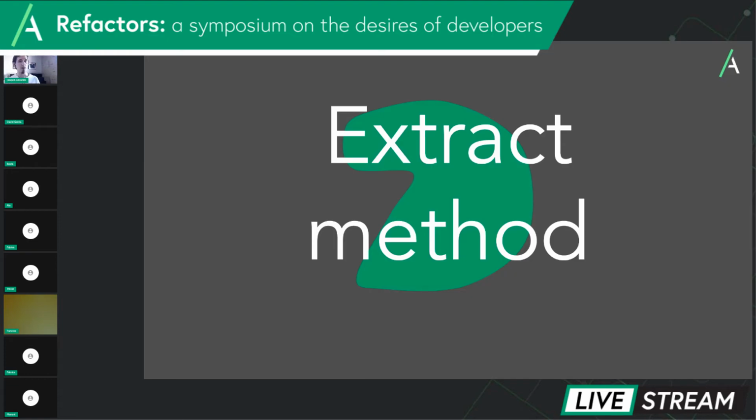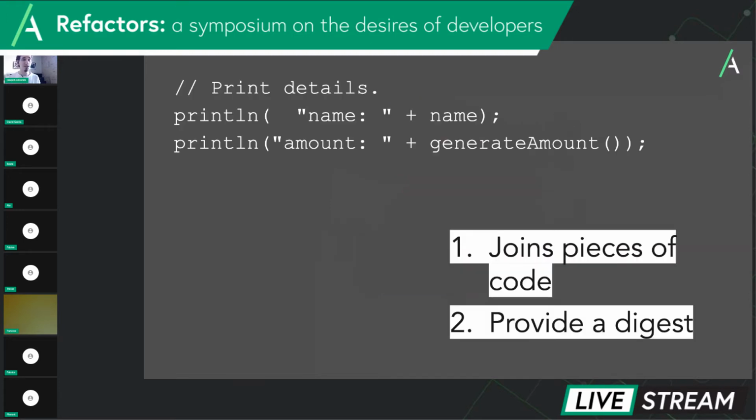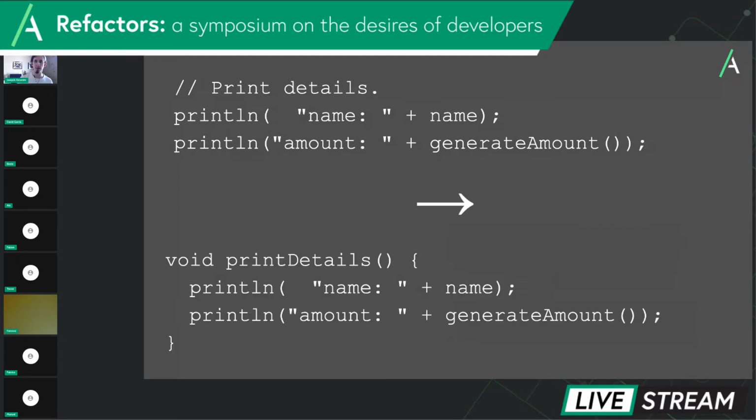The other one that we've talked about was extracting methods. And this secretly does two things. One, it joins pieces of code together. And the second is that it provides a digest, an explanation of why one has joined the two things. So again, we are often quick to leverage our IDEs, select the 3 lines of code, press some complicated keybinds and, with a bit of magic and a lot of computer power, get the code below.